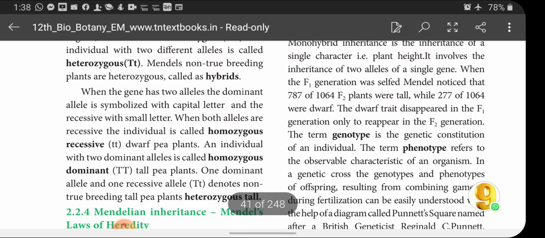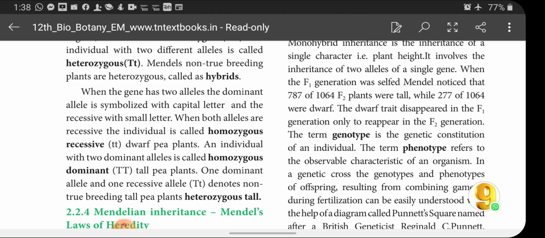When the gene has two alleles, the dominant allele is symbolized with a capital letter and the recessive with a small letter.